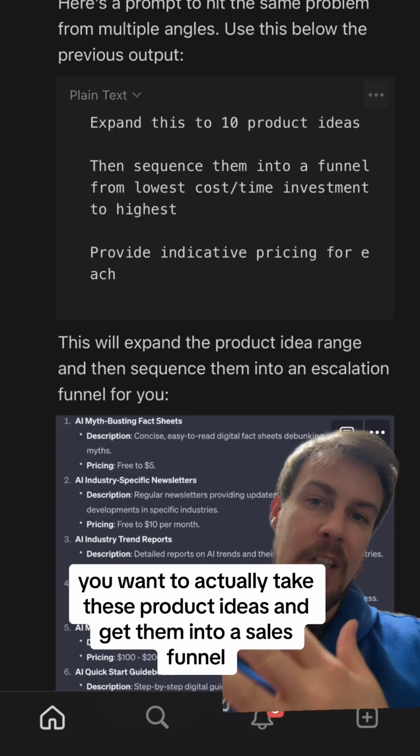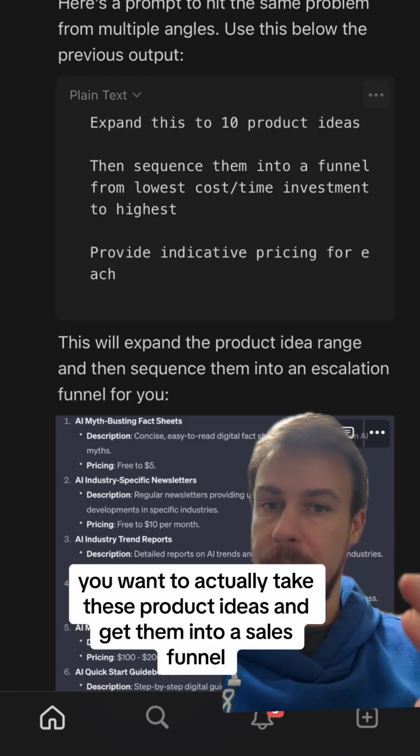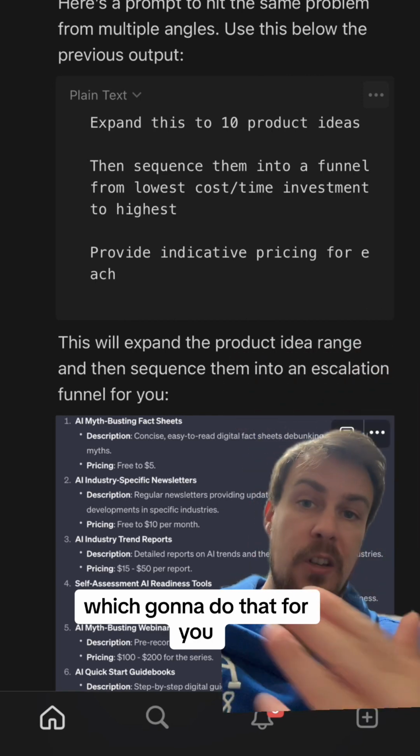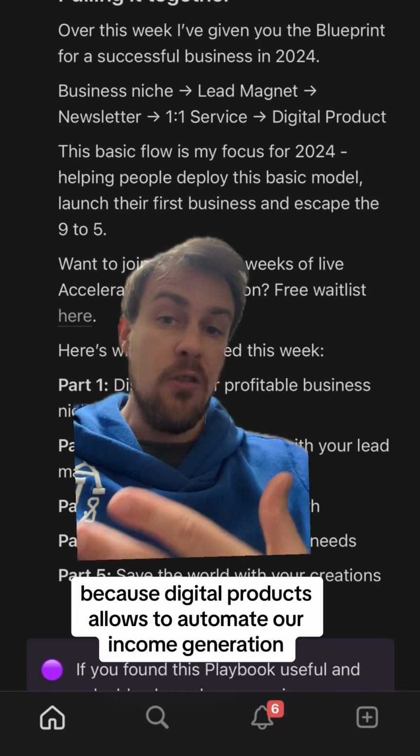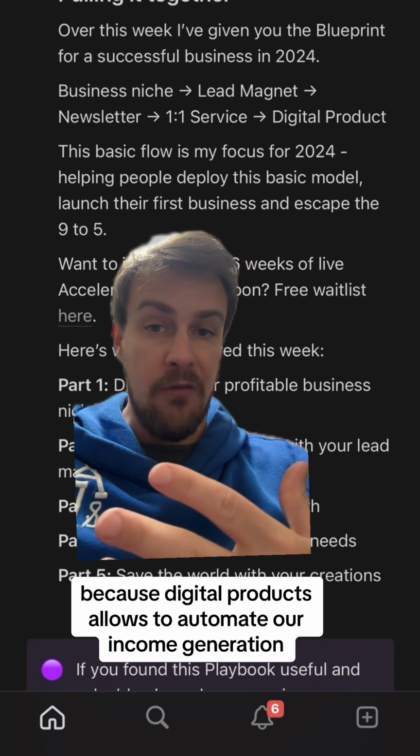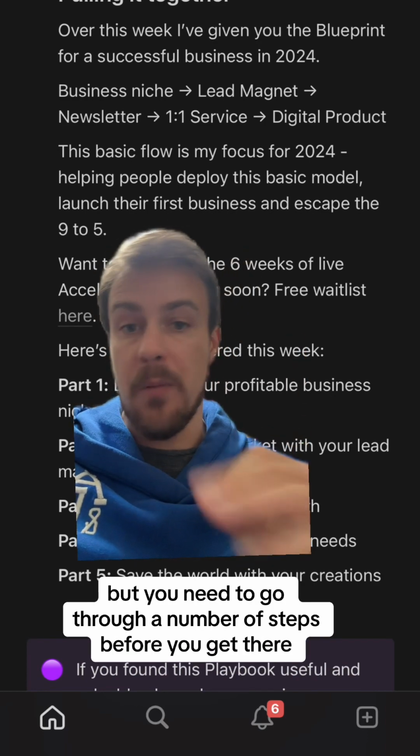More than that, though, you want to actually take these product ideas and get them into a sales funnel. Again, here is a ChatGPT prompt, which is going to do that for you. Let's recap. Yes, we want digital products ASAP because digital products allow us to automate our income generation, but you need to go through a number of steps before you get there.